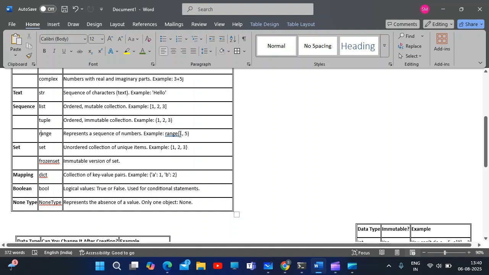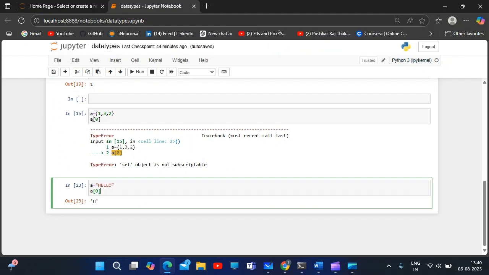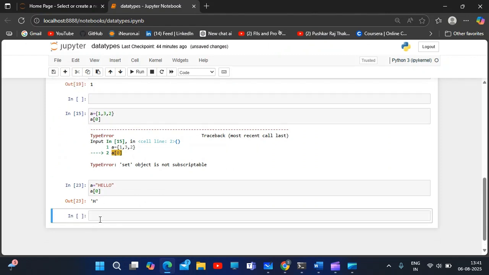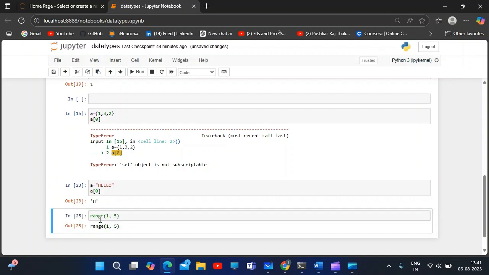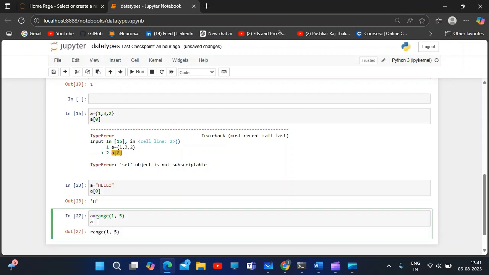Range is nothing but you're giving the range from 1 to 5. If you're giving it in this format, range of 1 to 5, no need to give a variable every time and then put your function. Without a variable also you can do it. A of 0, a of 1, you can extract the values.